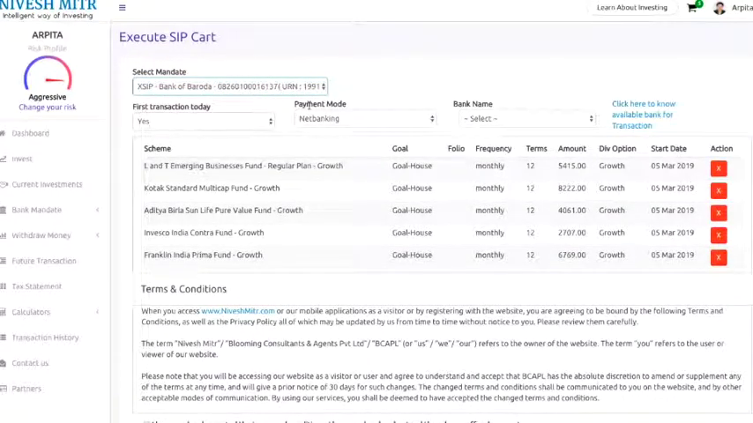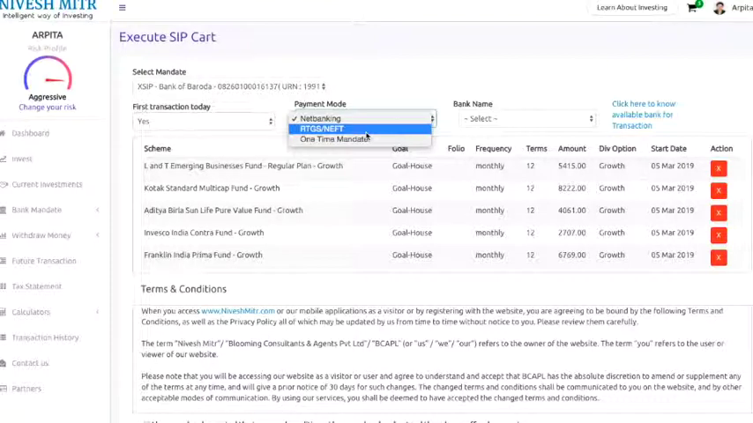I select this bank mandate. It prompts me to select whether or not I want to make the first transaction today. If I select yes, then the first transaction of my SIP will be deducted today, and the next SIP will be deducted from 5th March 2019 and then 5th of every next month. The payment mode for the first transaction, please note, it's asking the payment mode of the first transaction. It can be either internet banking if I have access to internet banking, or it can be RTGS or NEFT.